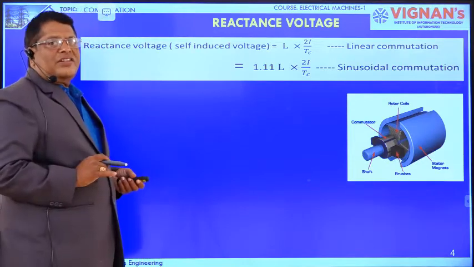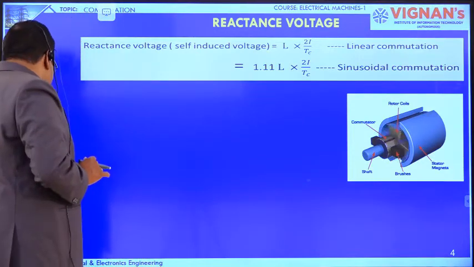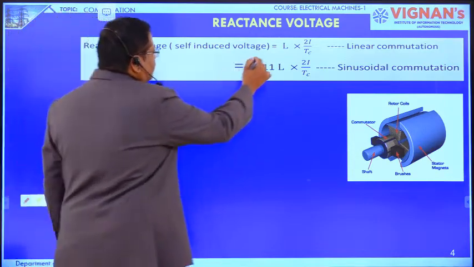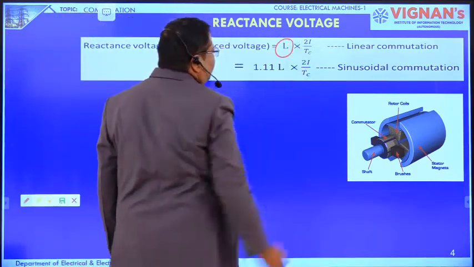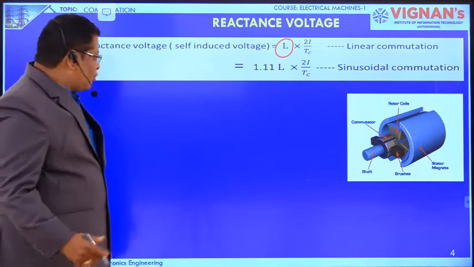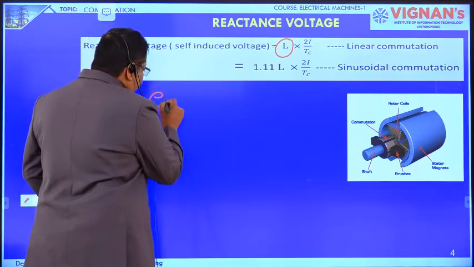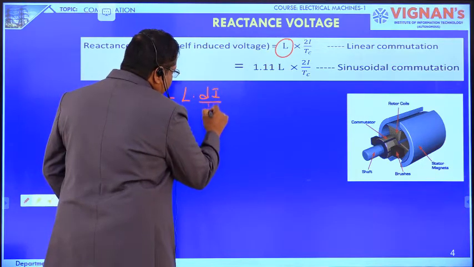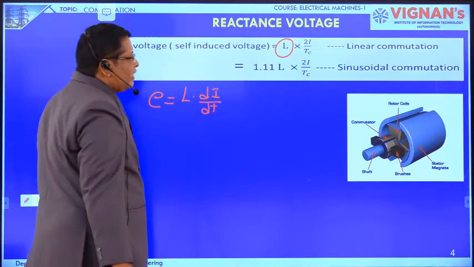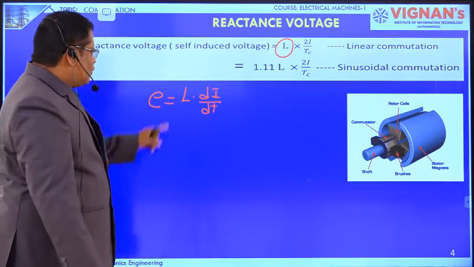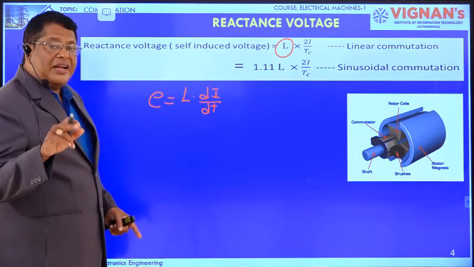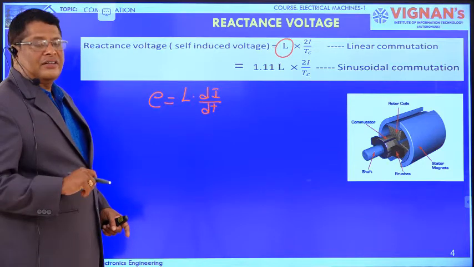This is the formula for the reactance voltage. L is the self-inductance of the coil. Already we know that E equals L di by dt. See, what is di? It is the change in current through the coil in a commutation.